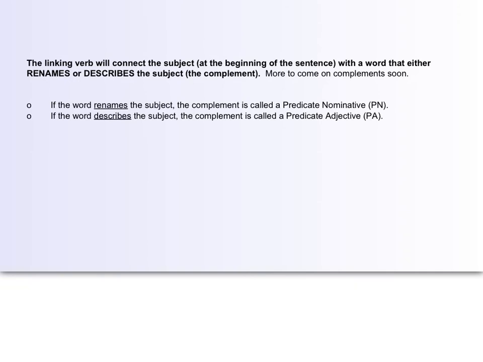So just a last note, because we will be talking about predicate nominatives or predicate nouns and predicate adjectives pretty soon. The linking verb will connect the subject at the beginning of the sentence with a word that either renames or describes the subject, the complement. More to come on complements soon. If the word renames the subject, the complement is called a predicate nominative. If the word describes the subject, the complement is called a predicate adjective. These two are the kinds of complements that appear with linking verbs only. Again, more to come on that later.